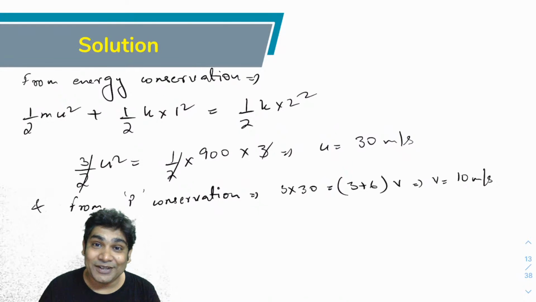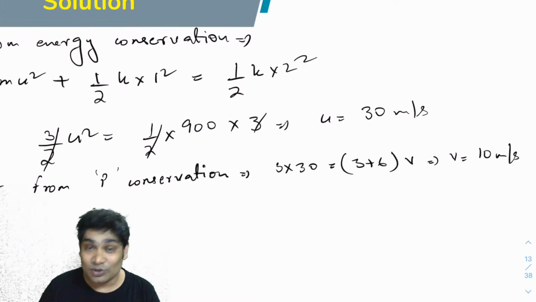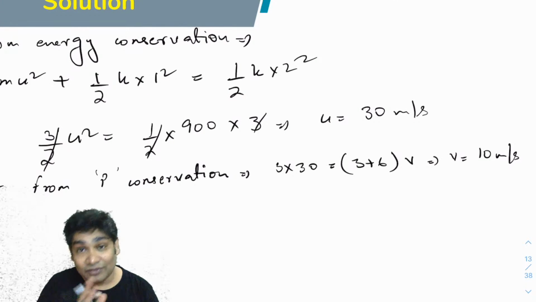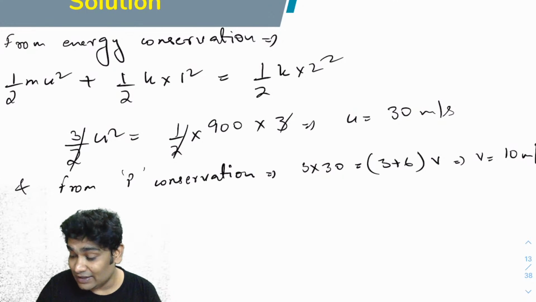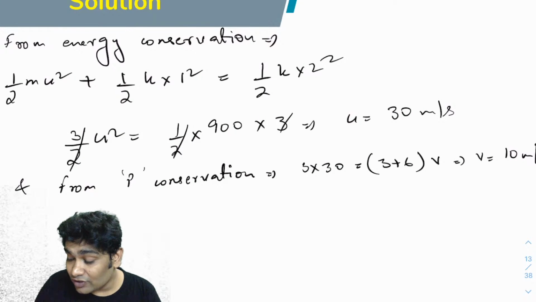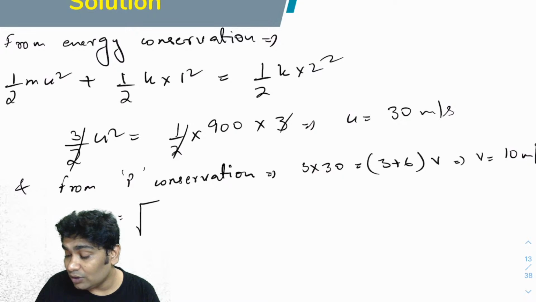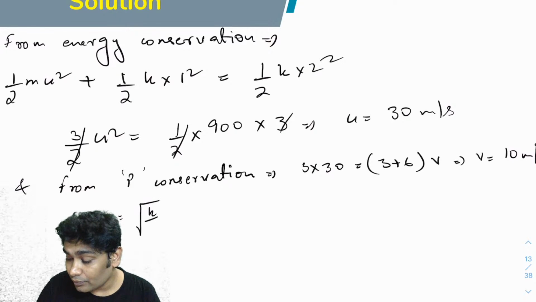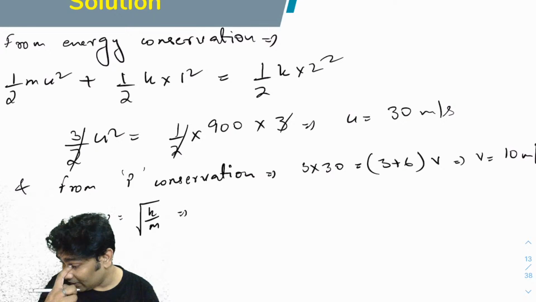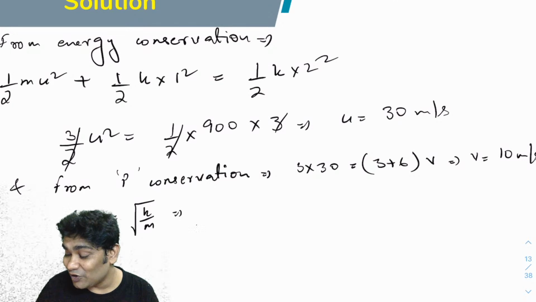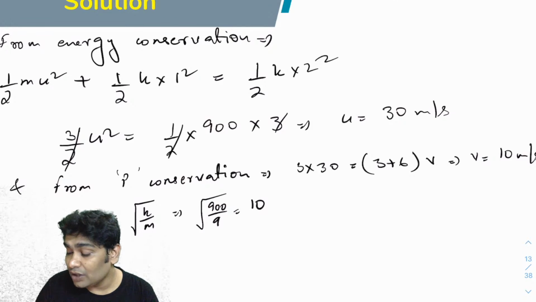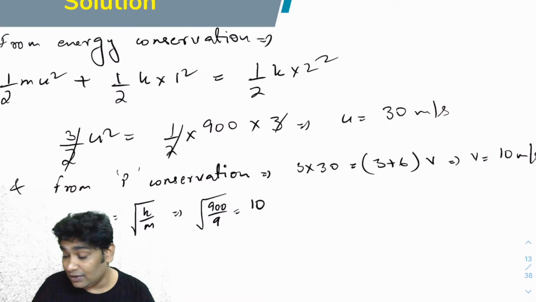So for amplitude, all you need to do is find the total energy now. So in this case, after the two have got stuck, let's write the total energy. So first of all, what would be the omega? Omega would be root k by m. So root k by m would be root of 900 over 9. That is 10. So first I got the omega as 10.